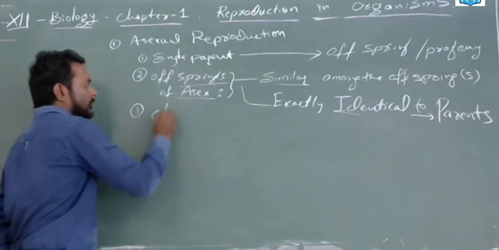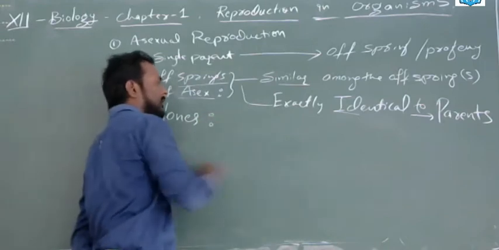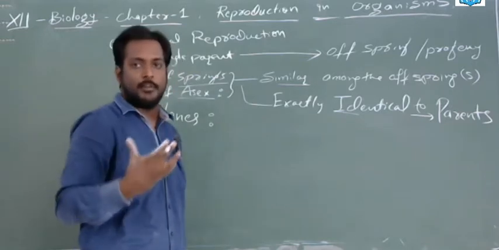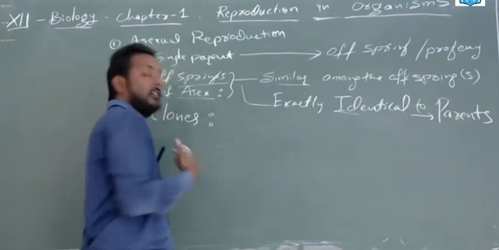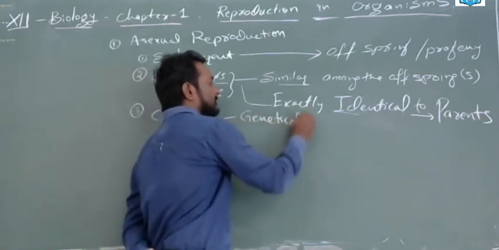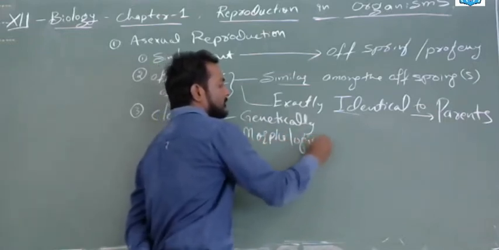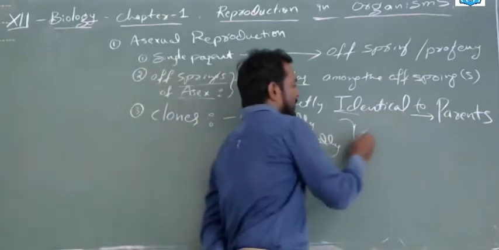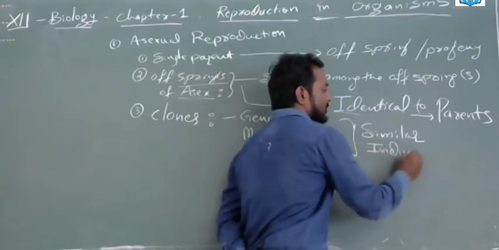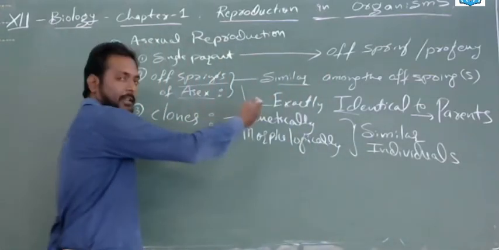The third point is clones. What are clones? Why have we discussed this? Because whenever we say similar, identical, they are all the same. All these organisms which look the same or similar are called clones. What is special about clones? These clones will be genetically and morphologically similar individuals. We are not discussing this word just because of this sentence; it is a general sentence.